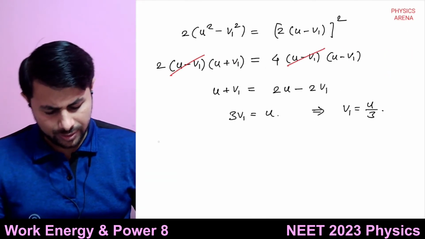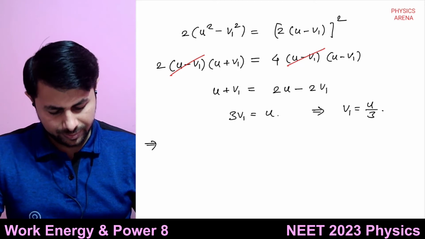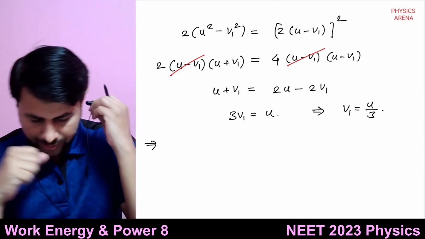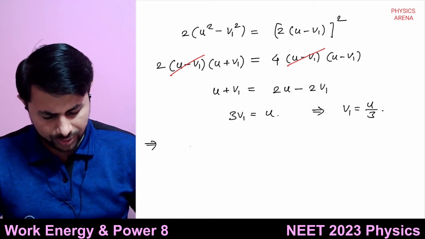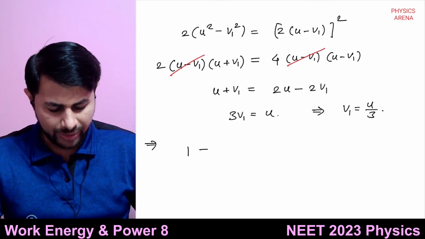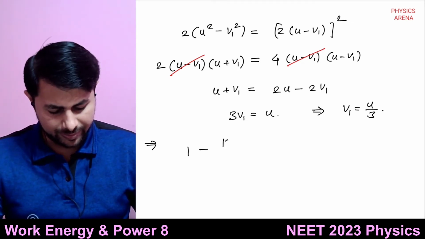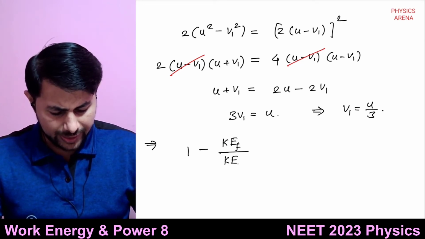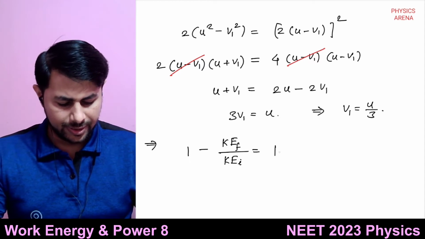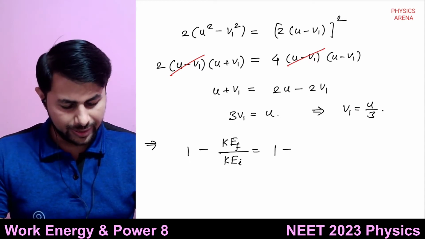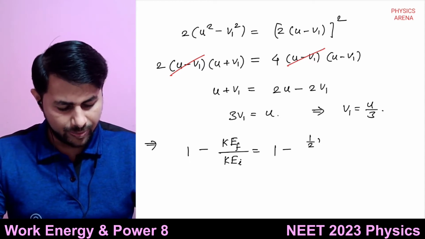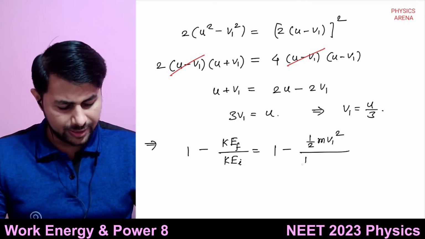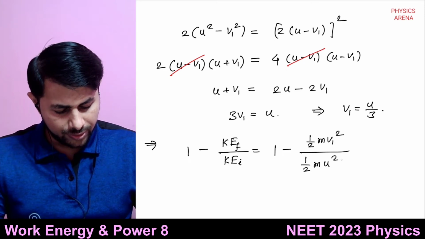So fraction of energy lost will be 1 minus final kinetic energy divided by initial kinetic energy, right? Final kinetic energy is half of m into v1 square, and initial kinetic energy is half of m into u square.